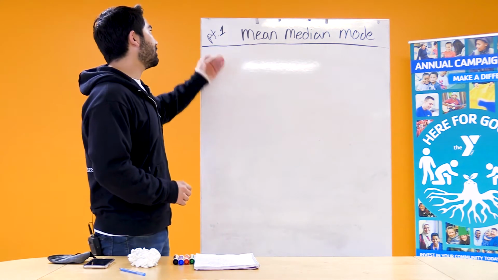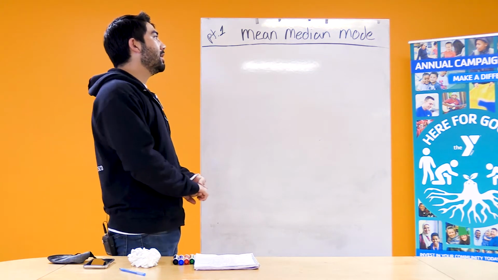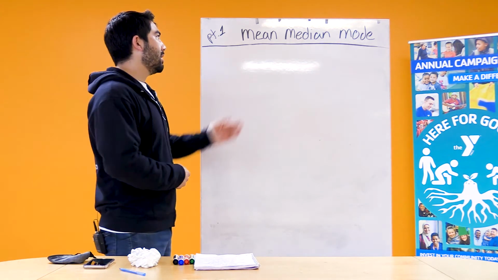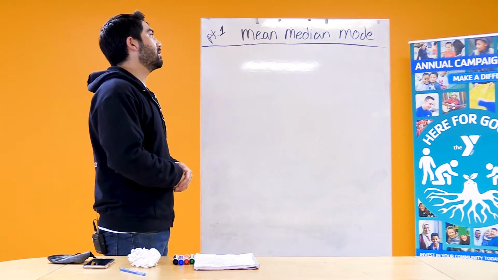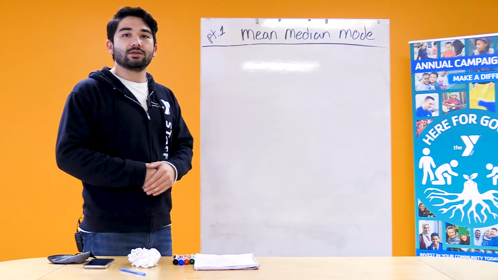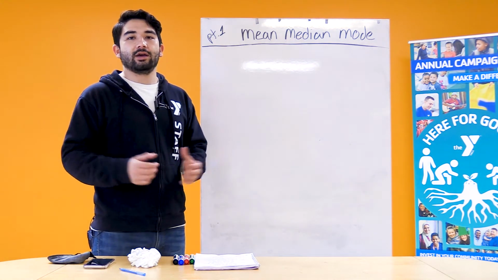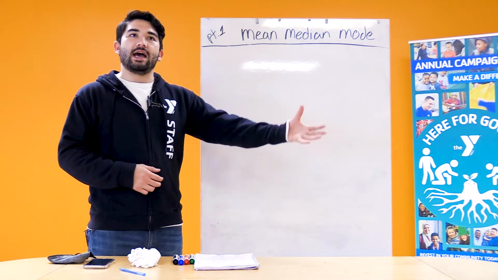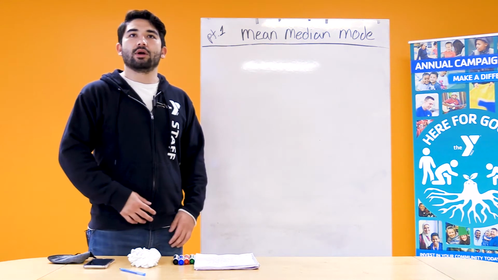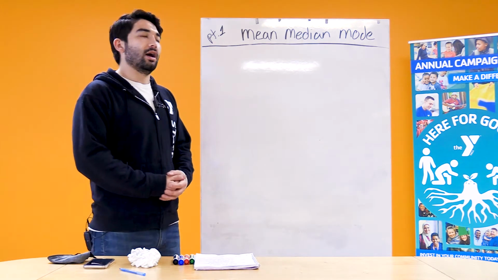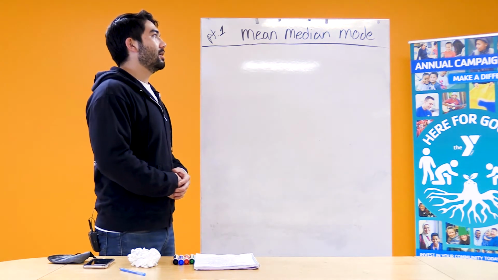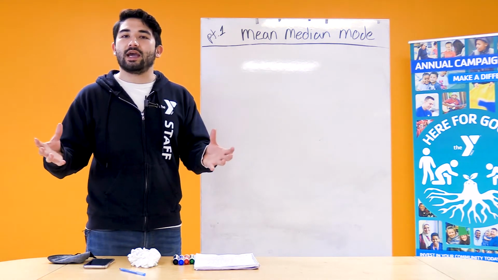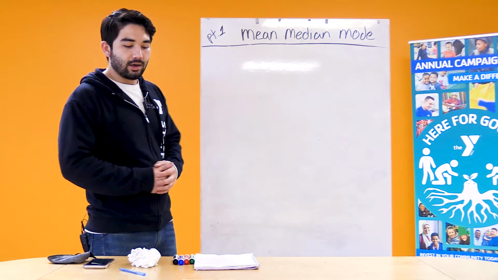This is going to be the first part of a three-part series about mean, median, and mode. But first, let's go over what mean, median, and mode are. Mean, median, and mode are three different tools we can use to understand groups of data. For example, a group of data could be mile times or distances or flavors or types of people. These three things are going to help us understand how the data points are related to each other and how we can use them to understand and answer questions.